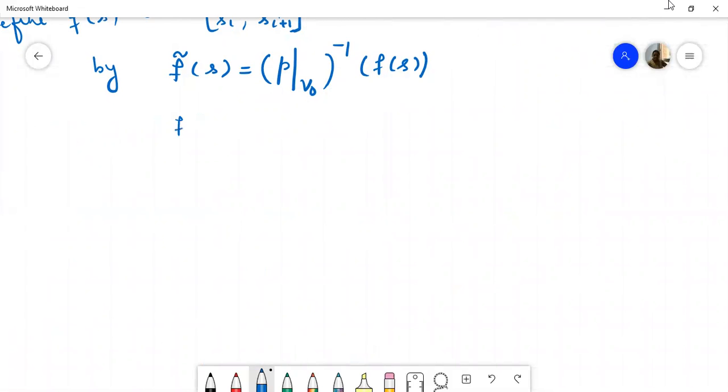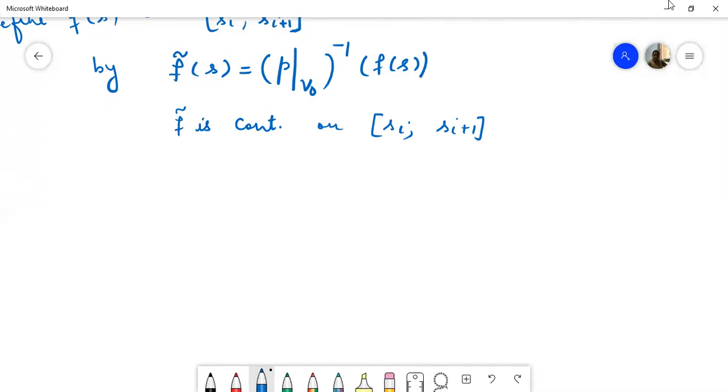Now this F curl will be continuous, because P restricted to V naught is a homeomorphism. So its inverse map is also a homeomorphism. So this is continuous on the interval Si to Si plus 1. So now we have defined F curl on the interval Si to Si plus 1. Continuing this process, we can define F curl on the next interval and so on.